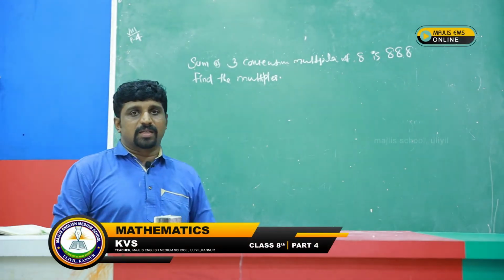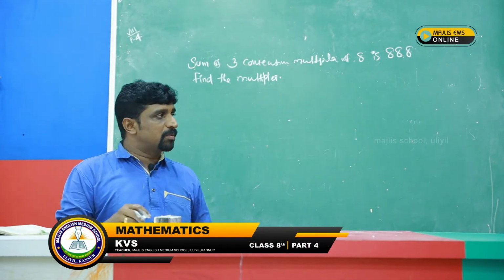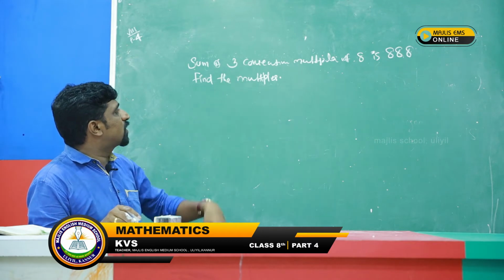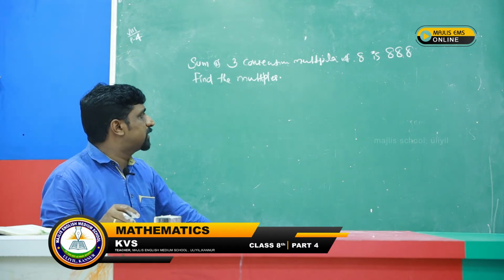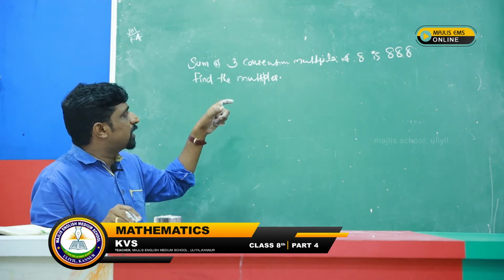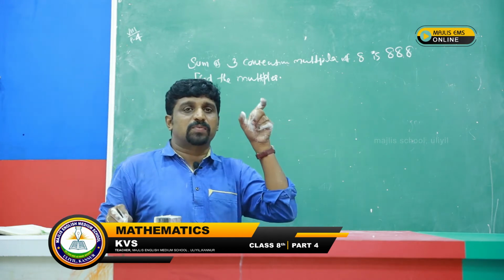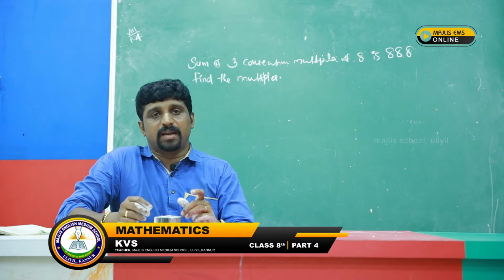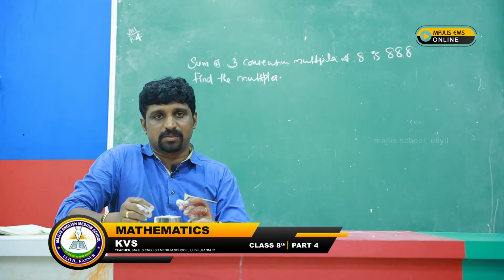Okay, next question we can run like this, the word problem. We can continue the word problem like this. The sum of three consecutive multiples of 8 is 888. We need to find out the multiples.